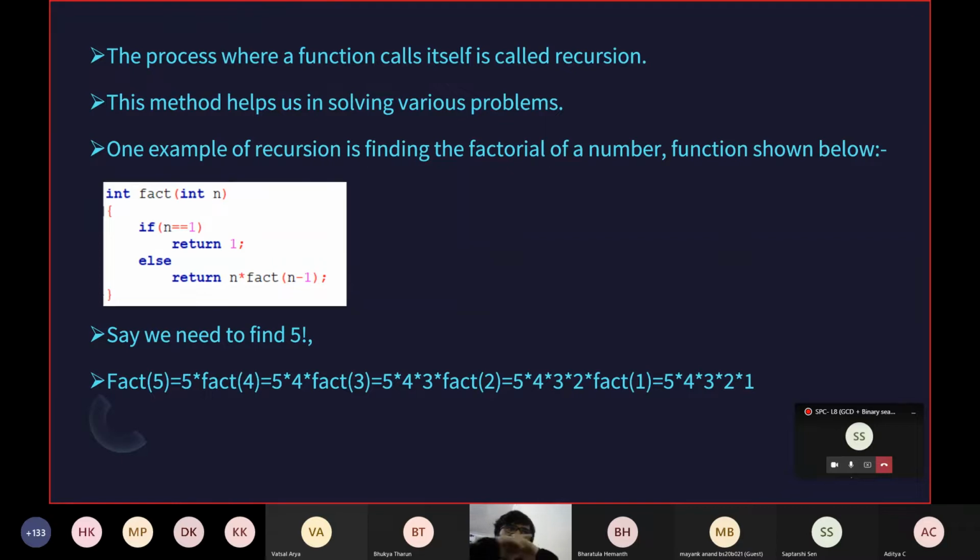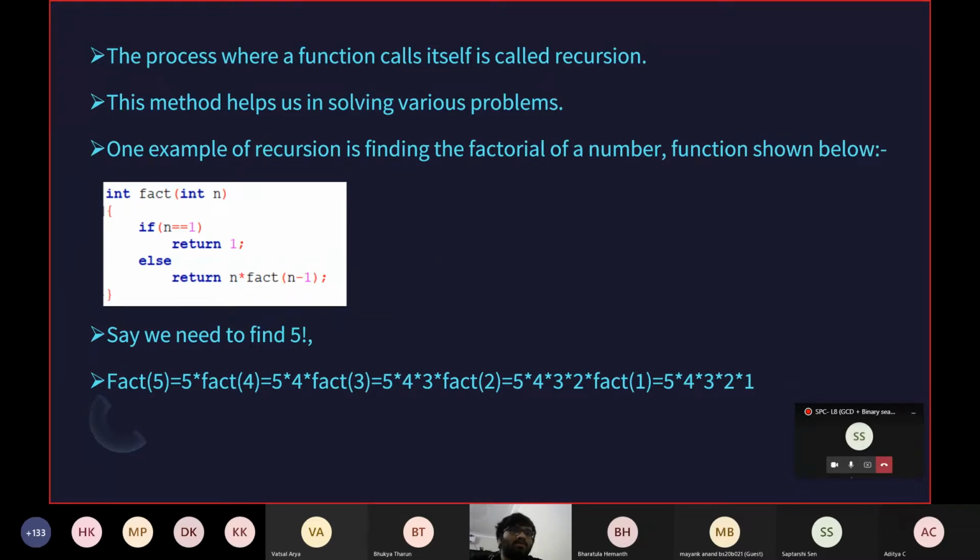A very famous example of recursion is finding the factorial of a number. Let me start off by explaining how the function works. Let's say we have a function called n factorial, which takes an integer value. If n is equal to 1, it returns 1, or else it returns n times factorial of n minus 1. So what this does is, let's say I take an example of n is equal to 6.